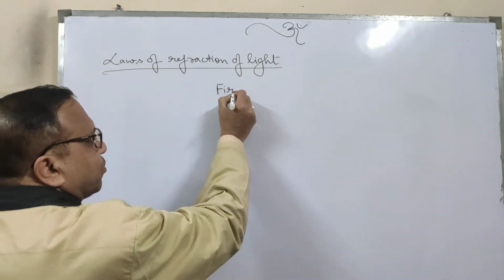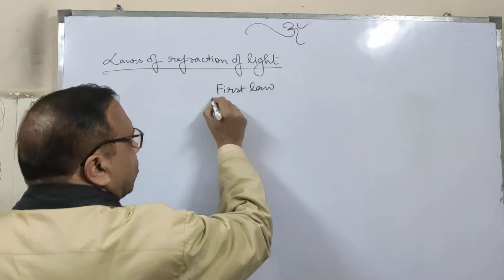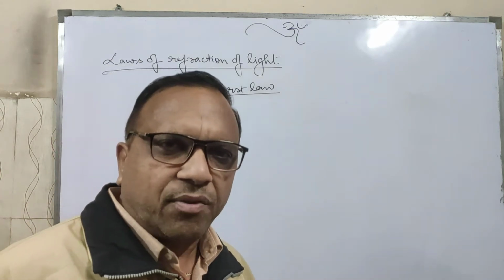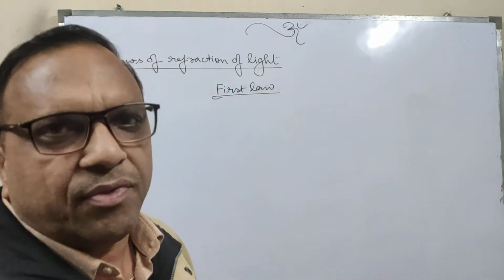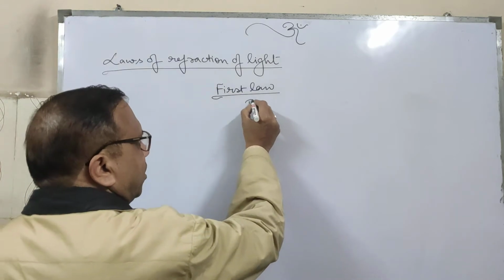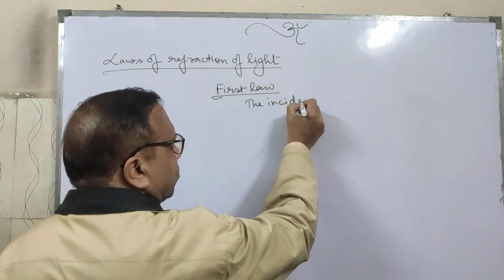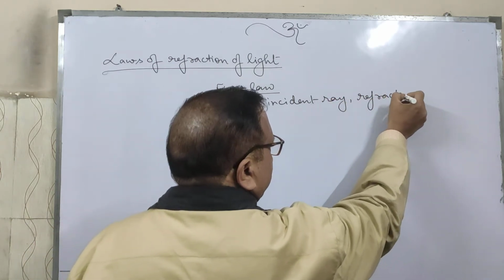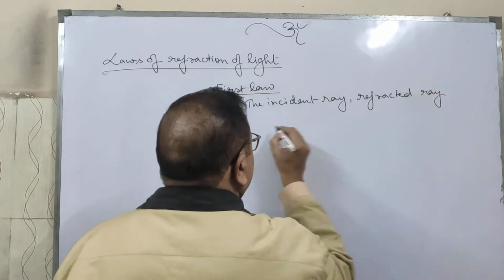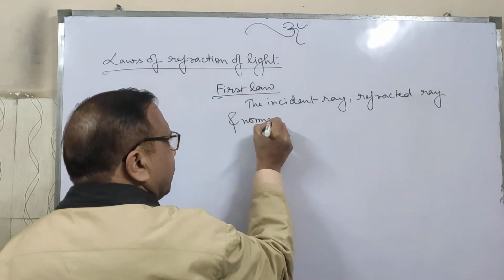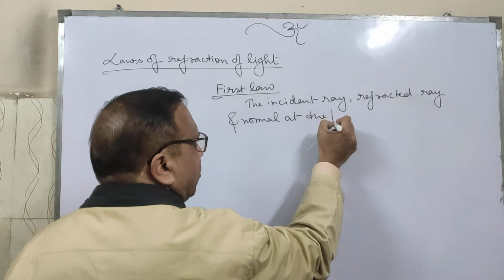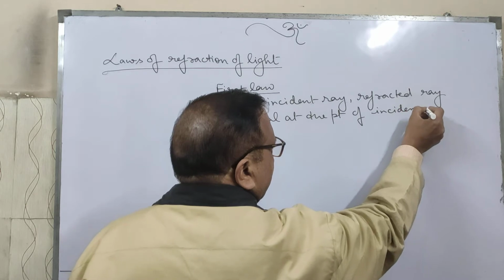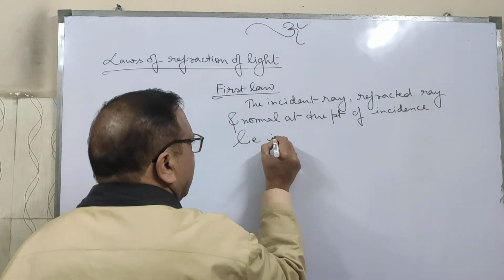First law: the incident ray, refracted ray and the normal at the point of incidence all lie in the same plane.